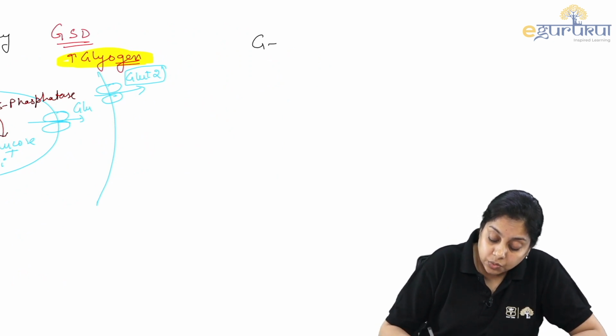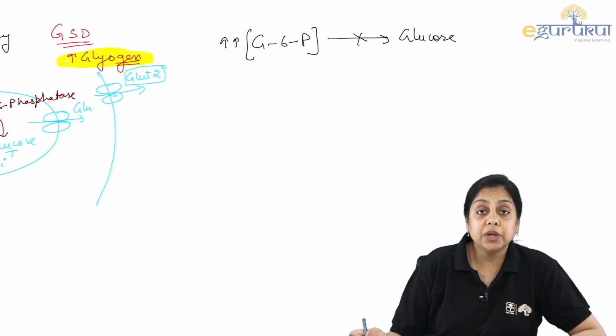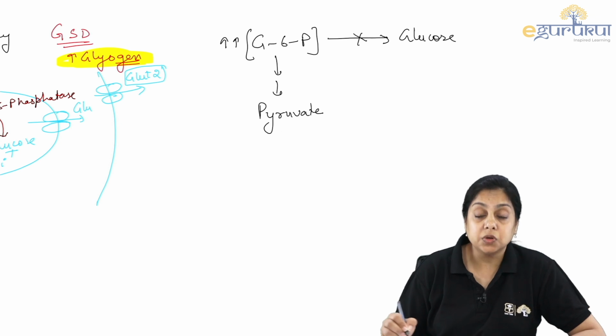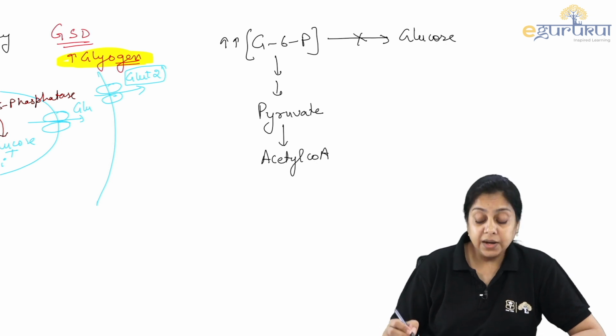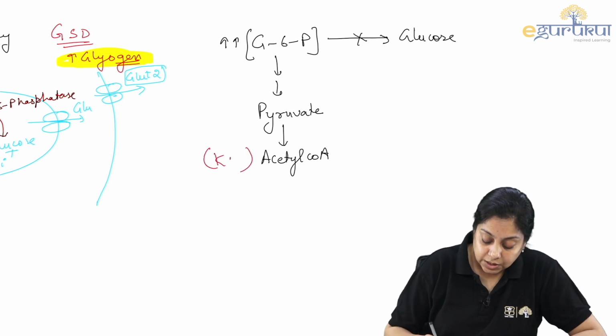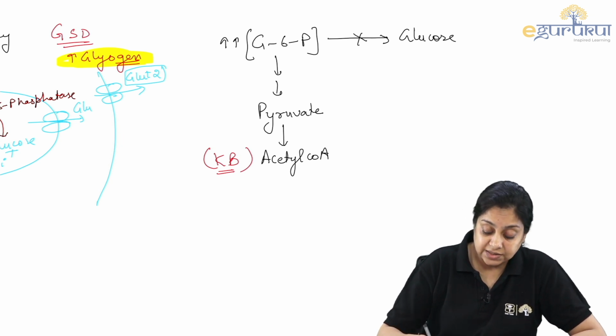So it means glucose 6-phosphate cannot form glucose. So there is an elevated level of the glucose 6-phosphate. Where will it go? It will be rerouted towards the synthesis of pyruvate. From glucose 6-phosphate, pyruvate will be formed, and this pyruvate will be converted into what? Acetyl-CoA, right? Acetyl-CoA helps in the synthesis of the ketone bodies. So ketone body synthesis, or you can say ketogenesis, takes place.